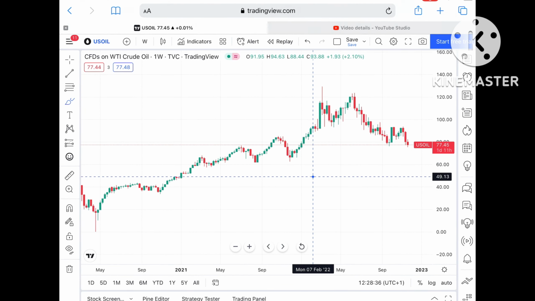Now I have already explained what happens if the price moves below this particular level, which is on a higher side.